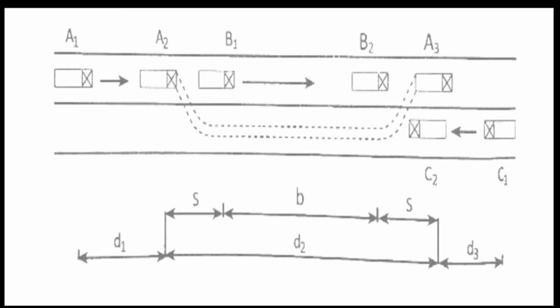Hence, d1, that is the total distance traveled by the vehicle A from the position A1 to A2, can be calculated as Vb, that is the velocity of the vehicle B in meters per second, multiplied by the time t, which is taken as 2 seconds as an average value. So d1 will be equal to 2 into Vb in meters.